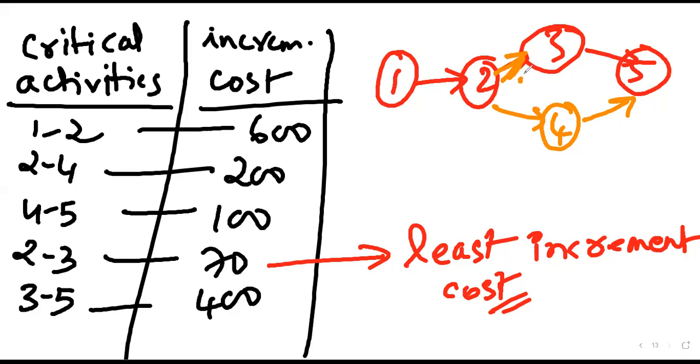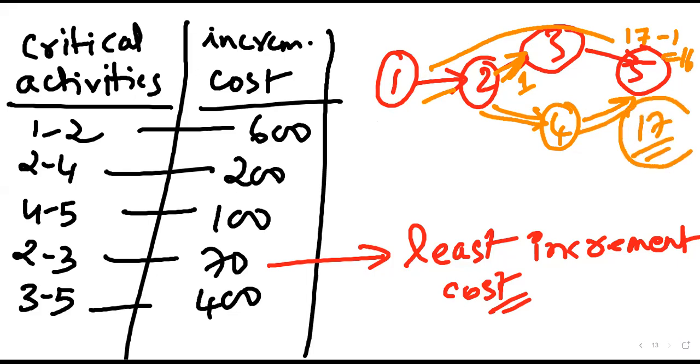If you reduce this activity by 1 day, only this path will become less by 1 day. That is, initially it is taking 17 days, this now will become 16 days. But this path is also critical now. This will remain 17 itself, and this will become critical. Reduce 2-3.